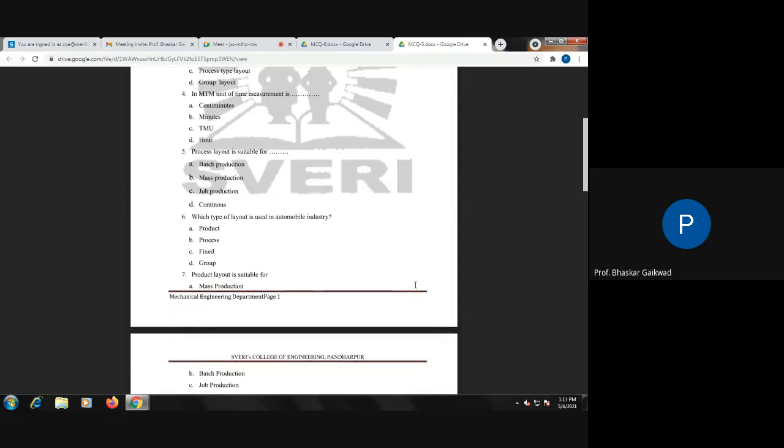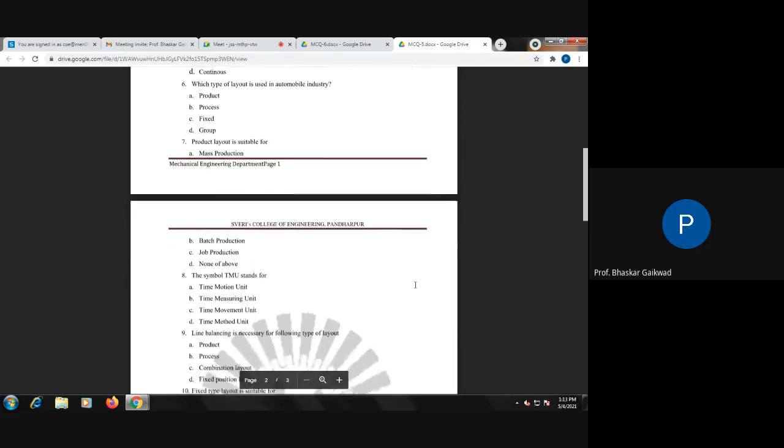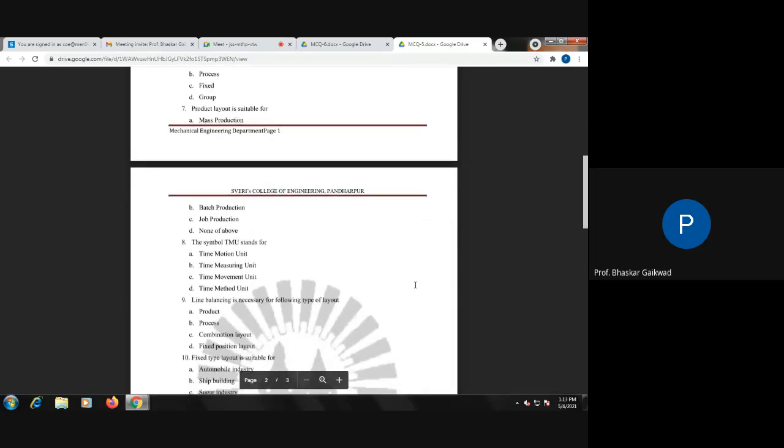Then question number seven, product layout is suitable for. Here for product layout you always have to select continuous or mass production. Then question number eight, once again it is related to time measurement. TMU stands for time measuring units. Yesterday we saw time measuring unit: one time measuring unit is equal to 0.006 minutes. So you have to remember that.